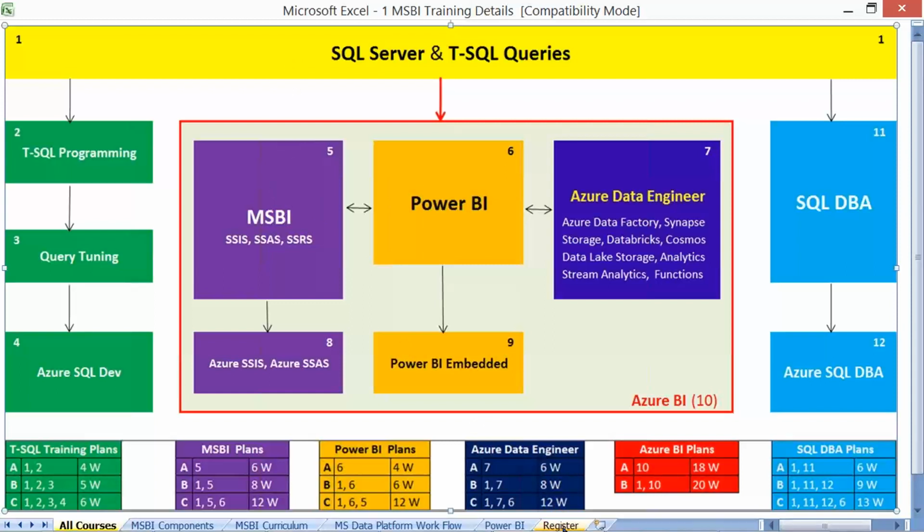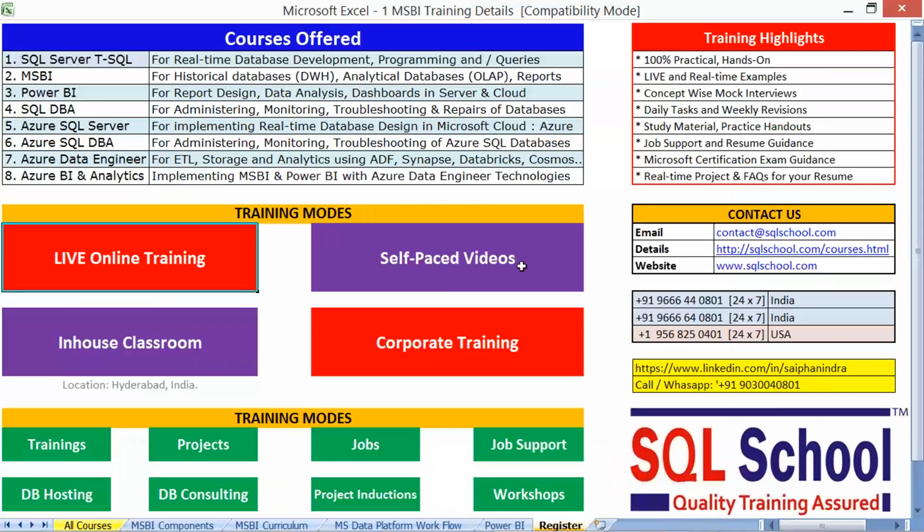With this information, you may opt for MSBI Plan A, box 5, Plan B, 1, 5, or C, 1, 5, 6, one after the other. In fact, except 1, all other boxes have their own project work to implement and showcase in our resumes. I'll be taking care of all the material, chapter-wise FAQs, project FAQs, and complete guidance for certification.